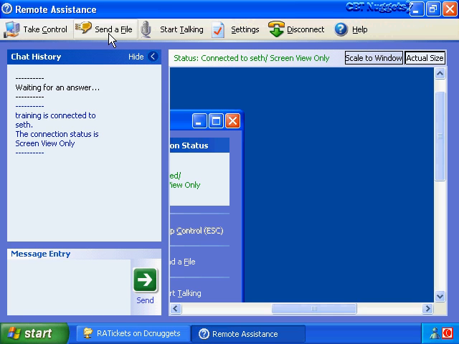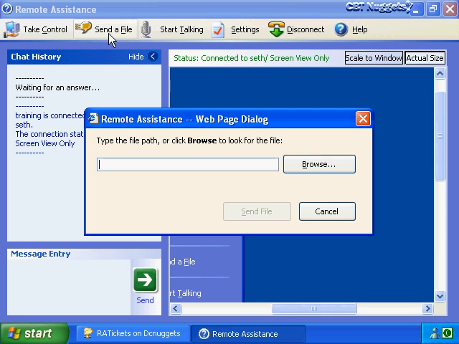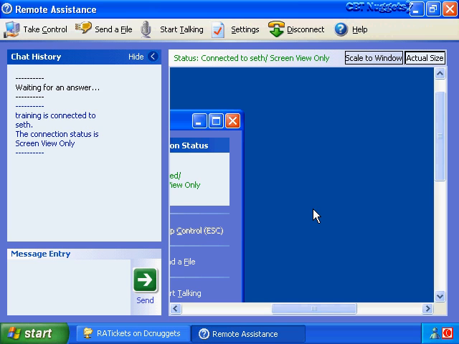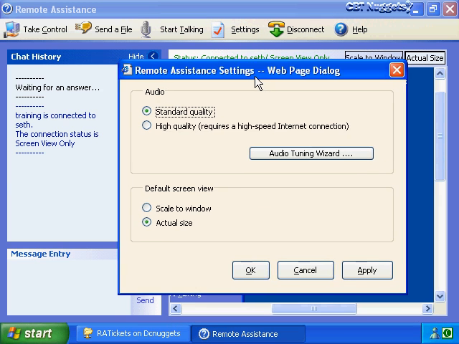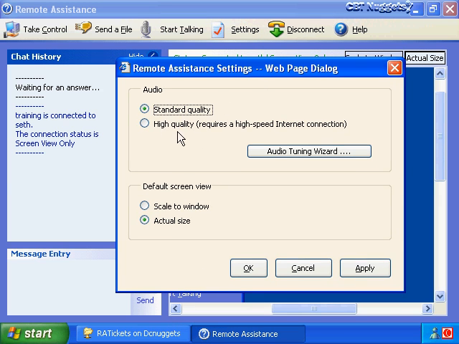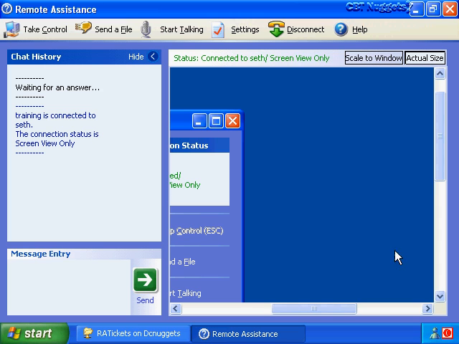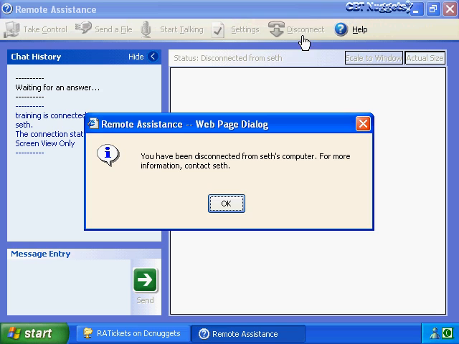Additionally, we can send files back and forth by clicking on the Send a File button, finding the file, and then clicking on Send File. And the Settings button allows us to change the audio session quality. So if we have a nice high-speed internet connection, we can change this to high quality, and also we can change the default window size by choosing the appropriate radio button right here. And then to finish things off, we just click on Disconnect, and that ends our session. So let's do that right now.